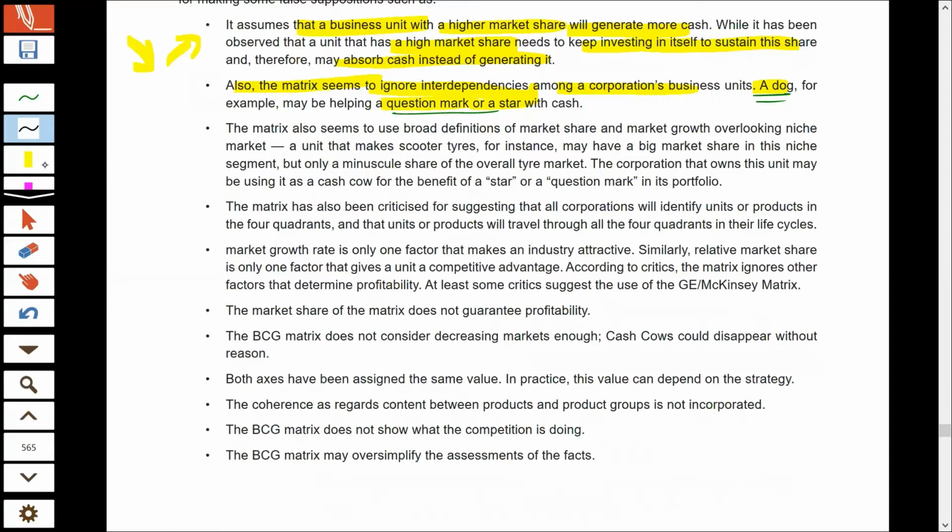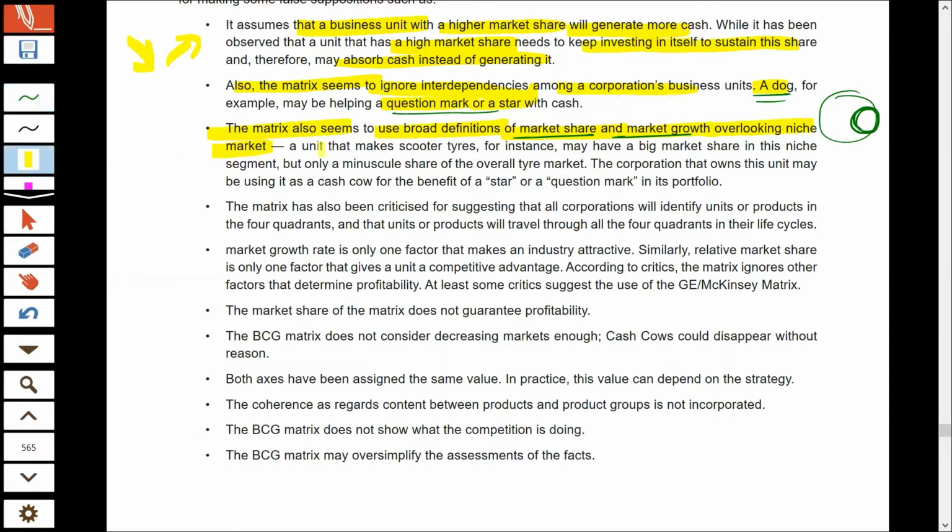Also, this matrix seems to give a broad definition of market share and market growth rate by overlooking the niche market. What they are saying here is that when we are looking at market share and market growth rate, we are taking into account the whole market, and how the company performs in the entire market. But at times it is possible that a particular company may not be performing well in the entire market, but may have a good performance in a niche market.